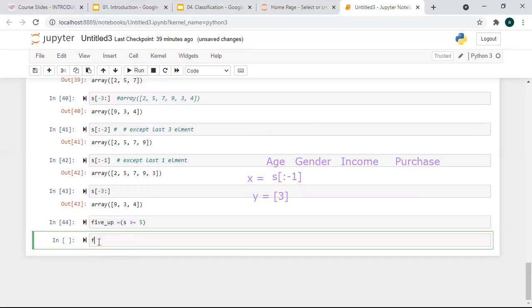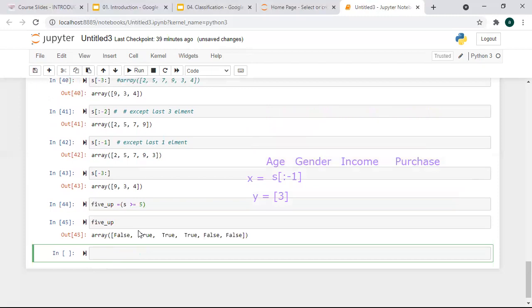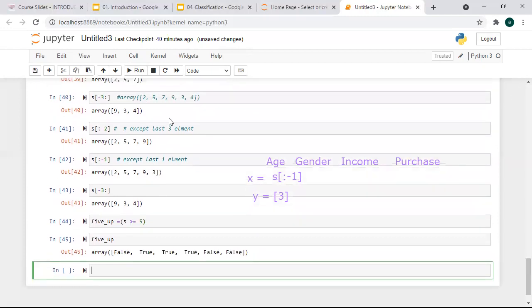So now I will run it. When I run it here, you can check: false, true, true, true, false, false. When you compare this with the array s, 2 is greater than 5, false. 5 is greater than or equal to 5, true. 7 is true because 7 is greater than 5. 9 is greater than 5, true. 3 and 4 are less, so it is showing false.